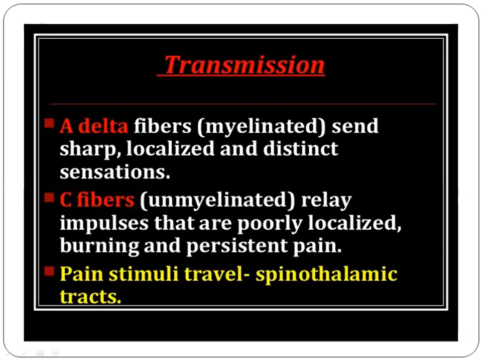Next we'll be discussing transmission of pain. Transmission of pain is by two fibers. We saw that fast pain is carried by A delta fibers, which are myelinated fibers, and slow pain is carried by C fibers, which are unmyelinated fibers. The pain stimuli from the spinal cord are carried to the higher centers through the spinothalamic tract, also called the anterolateral tract.